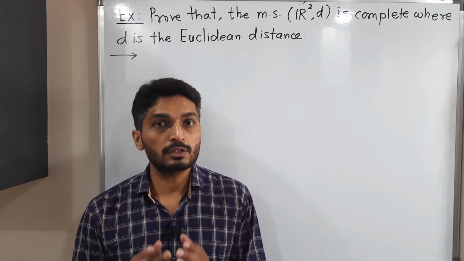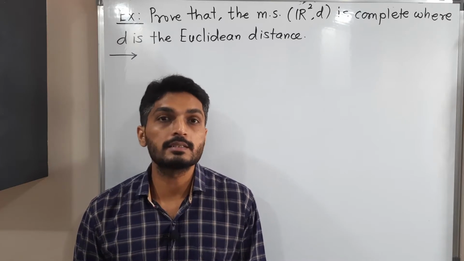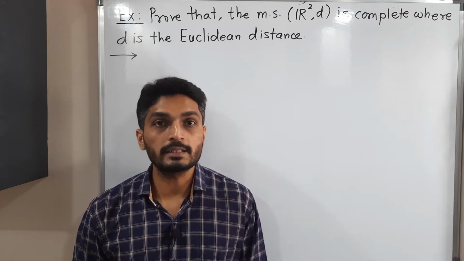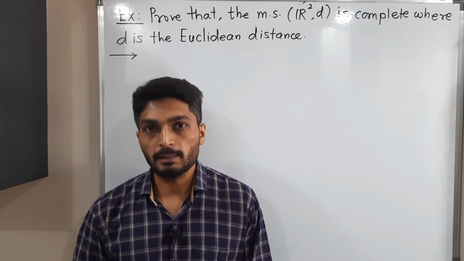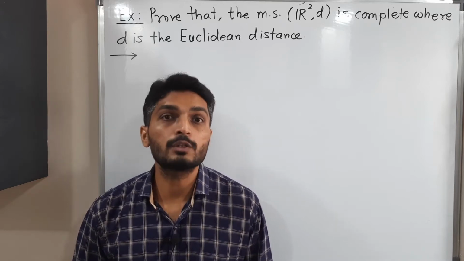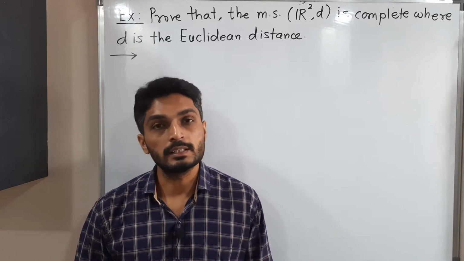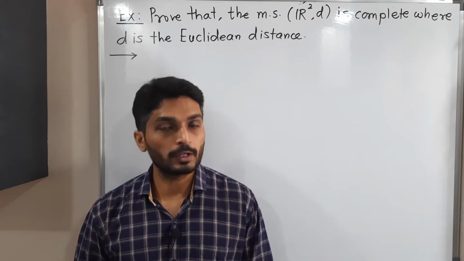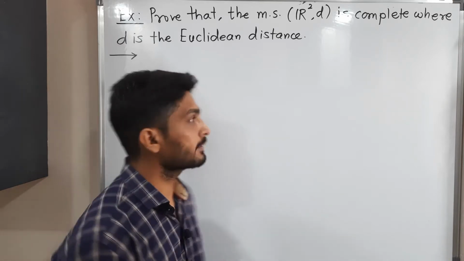So here they have mentioned R2 with the Euclidean distance d. We have to prove that it is a complete metric space. That means simply we have to prove that every Cauchy sequence in (R2, d) is convergent in R2. Okay, so let us start with one Cauchy sequence.